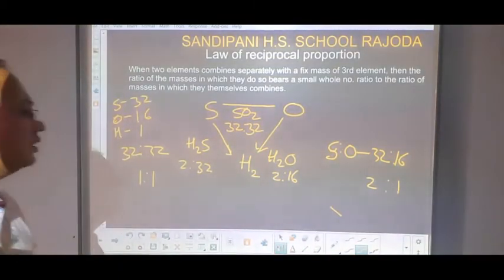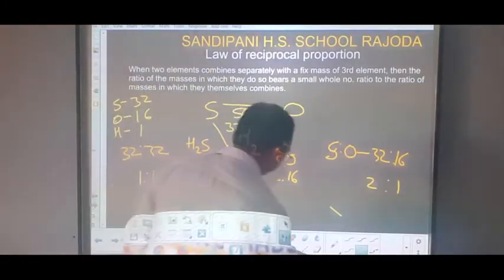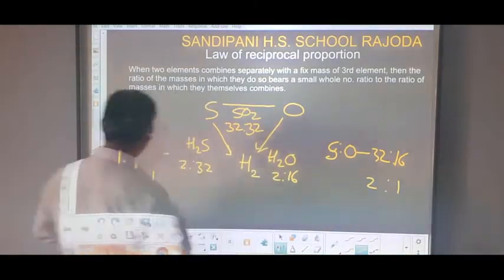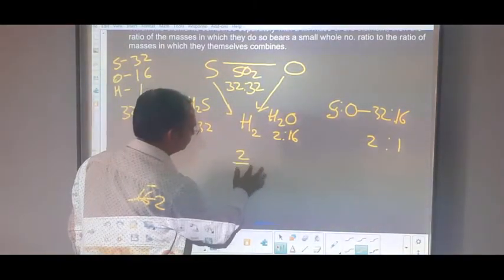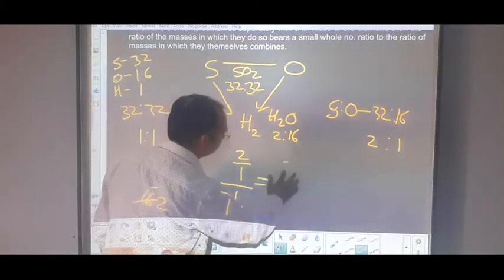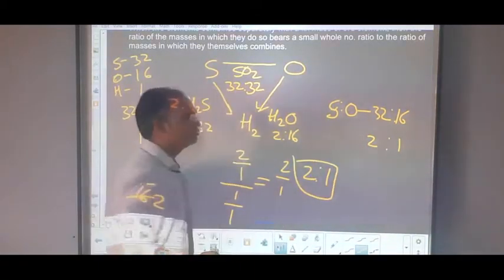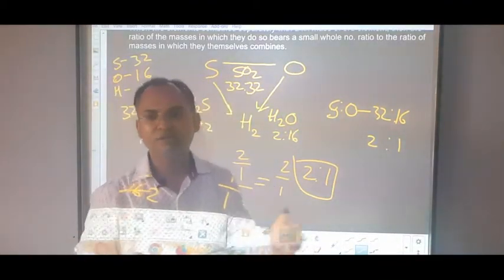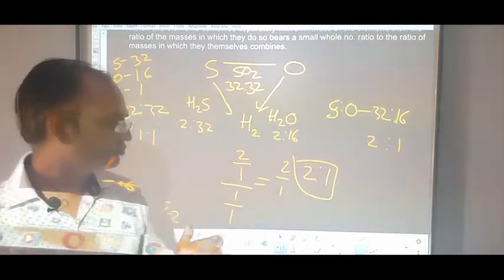Now see the ratio of the ratios. How? Whenever we take the ratio of the ratios, then it is 2/1 upon 1/1, which will be equal to 2/1, that is 2:1. So students, again the ratio of the masses is a simple whole number ratio. This is all about our law of reciprocal proportion.